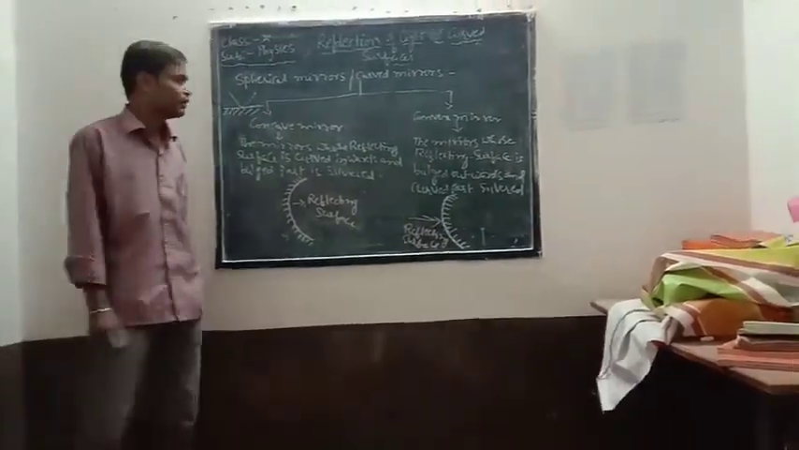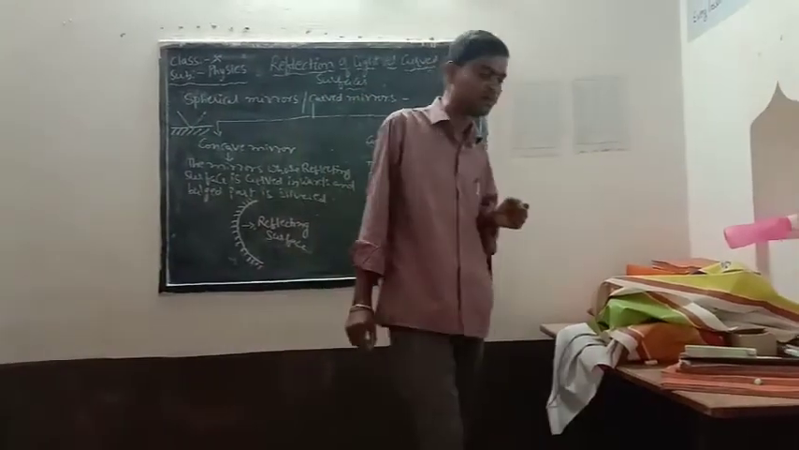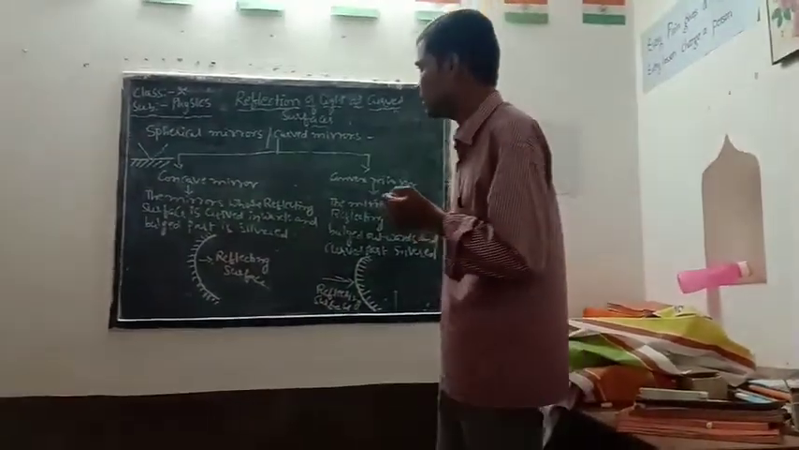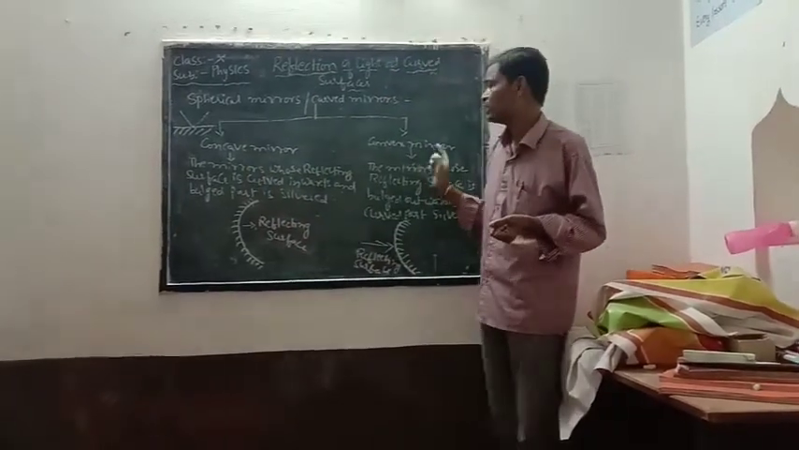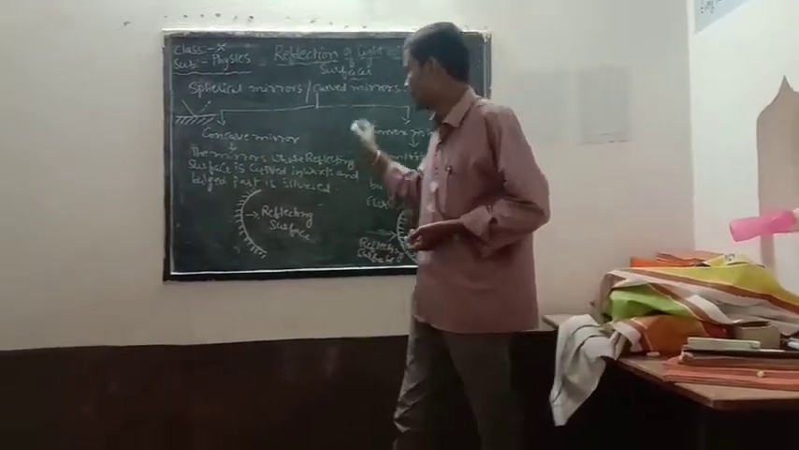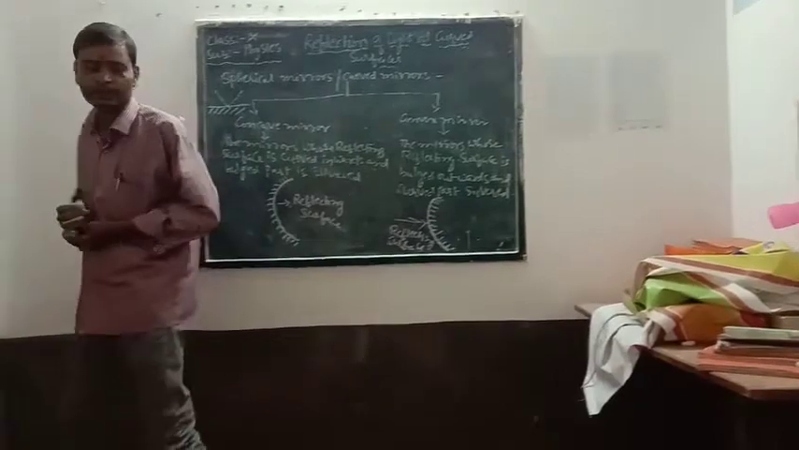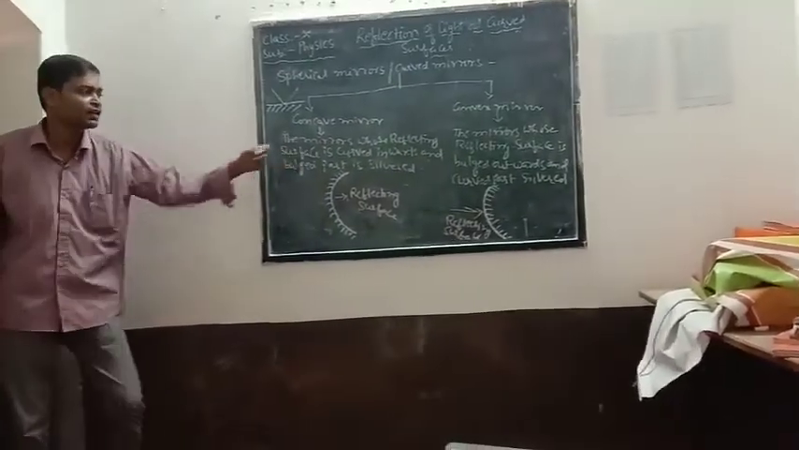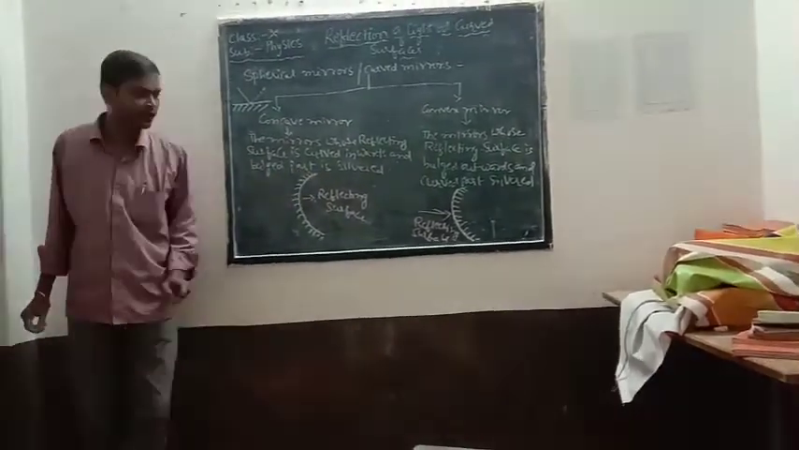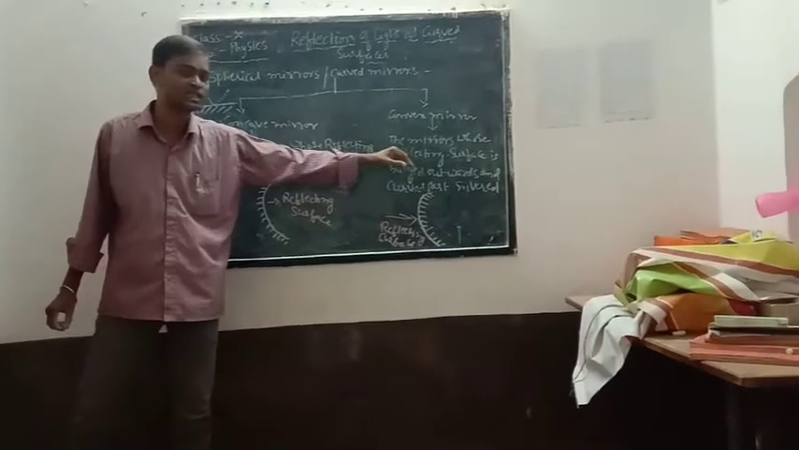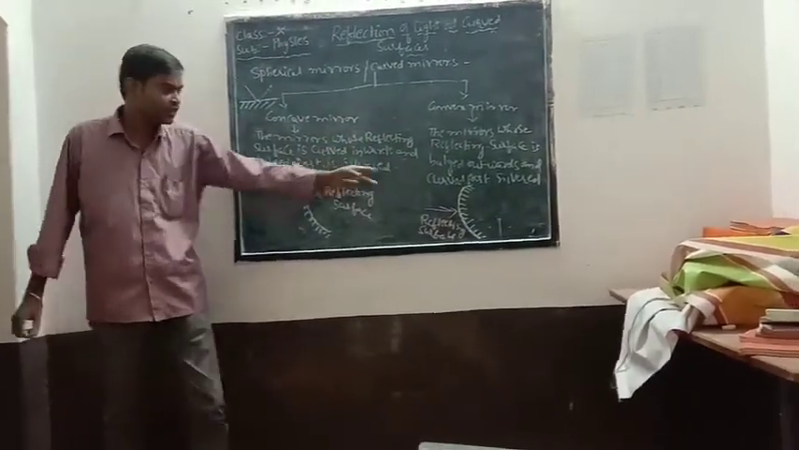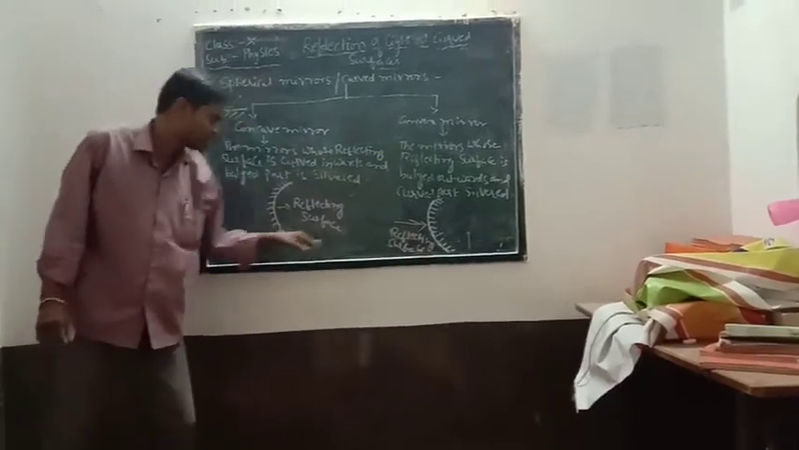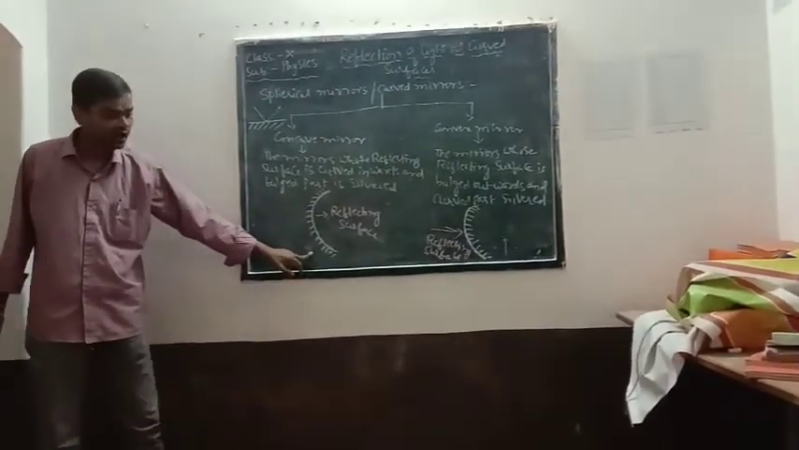So we have two types of spherical mirrors. Spherical mirrors are parts of a sphere, and one is a concave mirror and the other is a convex mirror. Concave mirrors are those whose reflecting surface is curved inwards and bulged part is silvered, whereas in convex mirrors the reflecting surface is bulged outward and the curved part is silvered. So this represents a convex mirror and this represents a concave mirror.